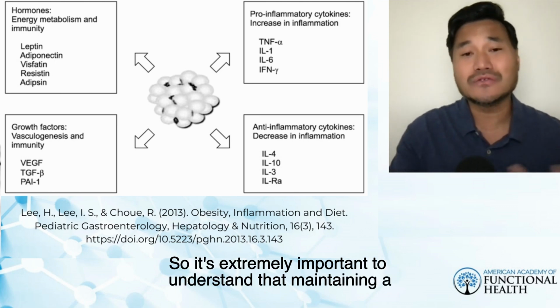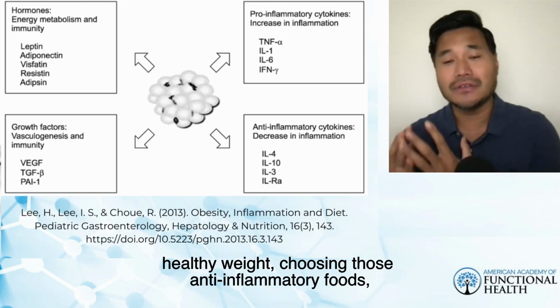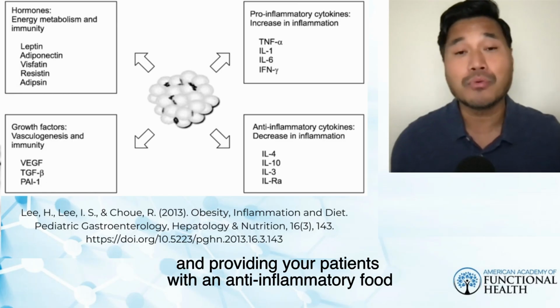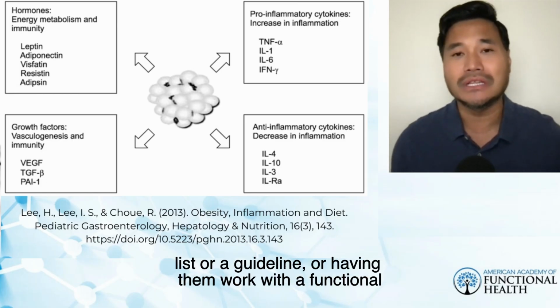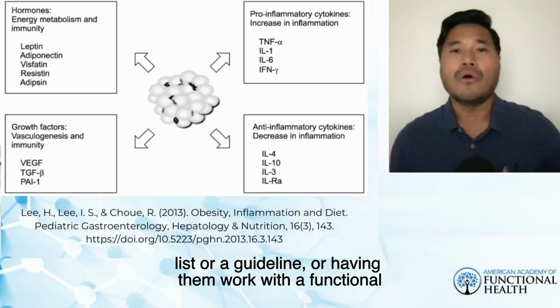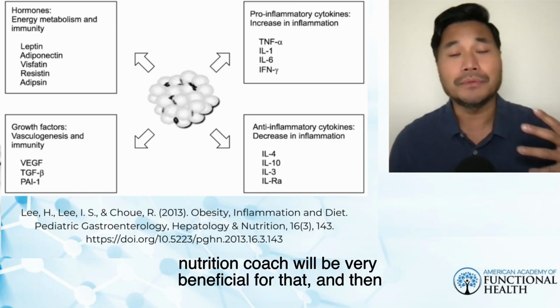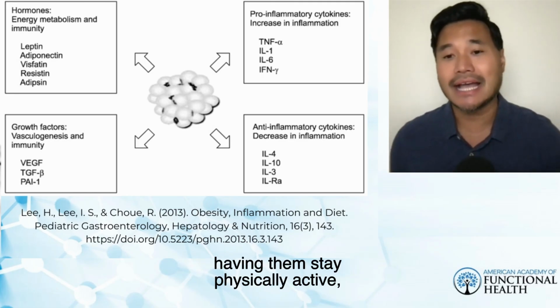So it's extremely important to understand that maintaining a healthy weight, choosing those anti-inflammatory foods, and providing your patients with an anti-inflammatory food list or guideline, or having them work with a functional nutrition coach will be very beneficial. And then having them stay physically active.